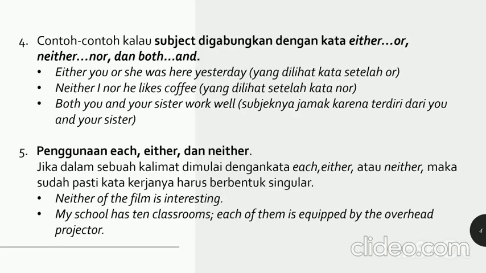4. When the subject is combined with the words either or, neither nor, and both and. Either you or she was here yesterday, where the verb agrees with the subject seen after the words. Neither I nor he likes coffee, where the verb agrees with the subject seen after the words. Both you and your sister work well. The subject is plural because it consists of you and your sister.